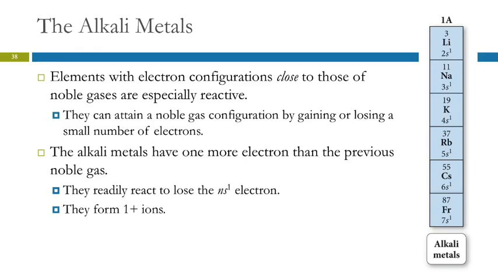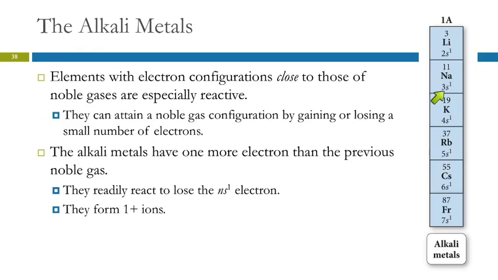The alkali metals are group 1A. So these guys each have 1 extra electron compared to a noble gas. So they can get a noble gas configuration quite easily by just losing an electron. This is like, mom made you wear that dorky hat to school because she thought it was going to be cold. And what do you do as soon as you get there? Take the hat off, right? Ditch the hat. So these guys are very ready to ditch that 1 electron.